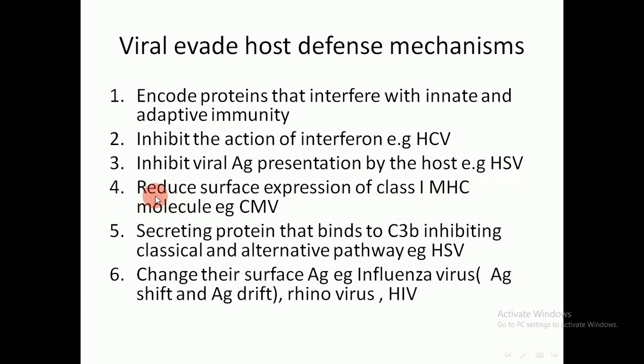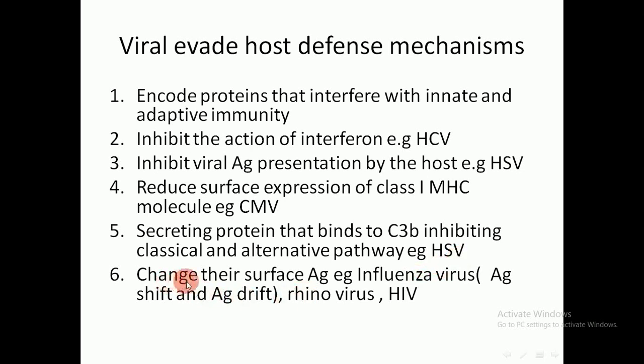Another evasion mechanism is to reduce the surface expression of class 1 MHC molecules on the cell surface, and the best example is cytomegalovirus. Some viruses secrete proteins that inhibit binding to C3b, inhibiting the classical and alternative pathways of the complement, and the best example is the herpes simplex virus.